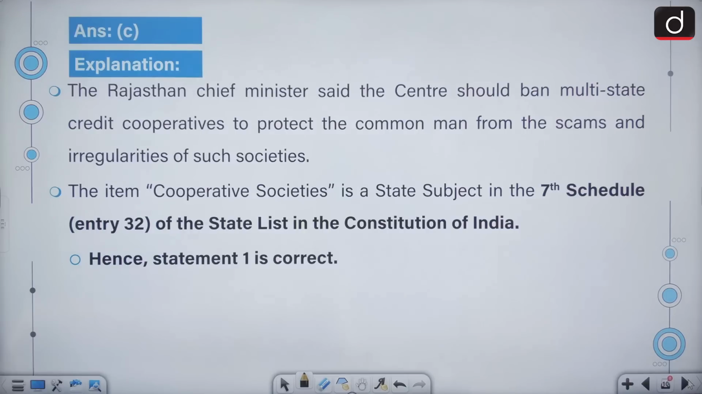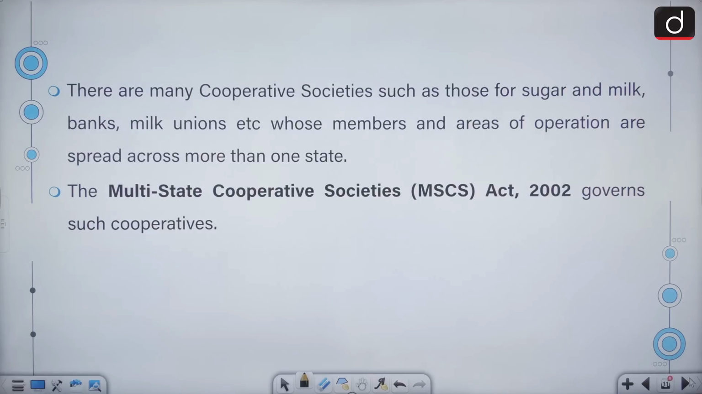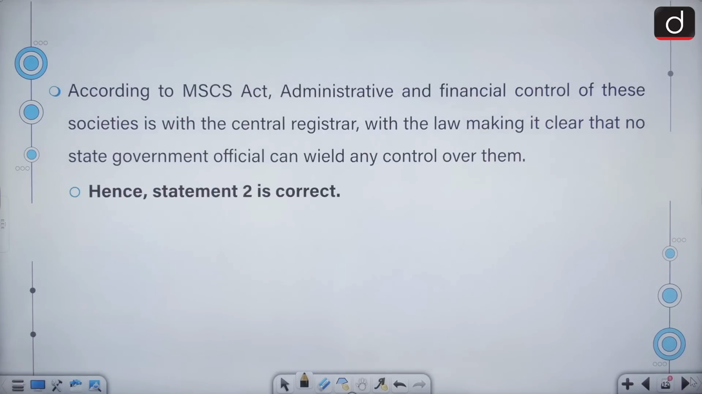The Rajasthan Chief Minister said that the centre should ban multi-state credit cooperatives to protect the common man from the scams and irregularities of such societies. The item cooperative societies is a state subject in the 7th schedule state list in the Constitution of India. There are many cooperative societies, like those for sugar and milk, banks, milk unions, whose members and areas of operation are spread across more than one state. The Multistate Cooperative Societies Act of 2002 governs such cooperatives. According to the MSCS Act, administrative and financial control of these societies is with the central registrar, with the law making it clear that no state government official can wield any control over them.